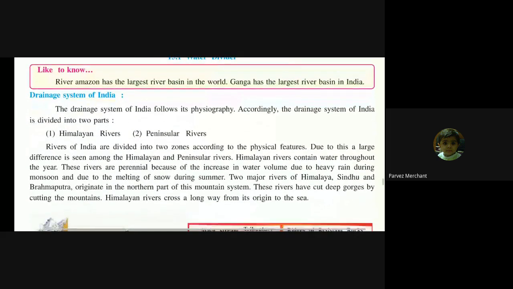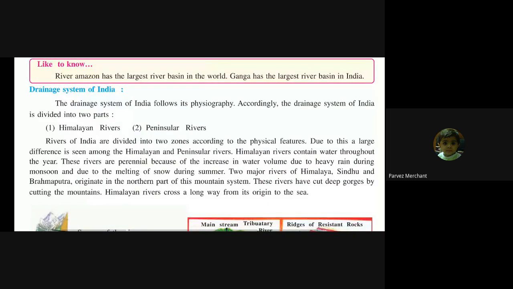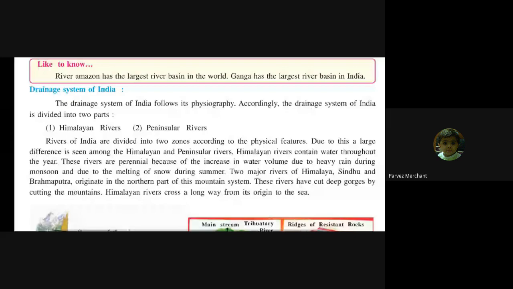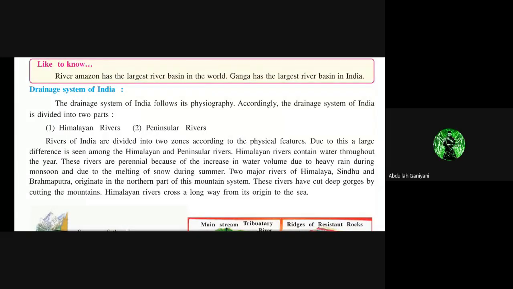Then we have studied the drainage system of India. It is divided into two parts, Himalayan rivers and peninsular rivers. Who will tell me the difference between Himalayan rivers and peninsular rivers? Because I have taught you four to five times. Himalayan rivers are flowing the whole year because of the Himalayan snow. When Himalayan snow melts, it becomes water. And peninsular rivers do not flow the whole year, or the flow will be slow.